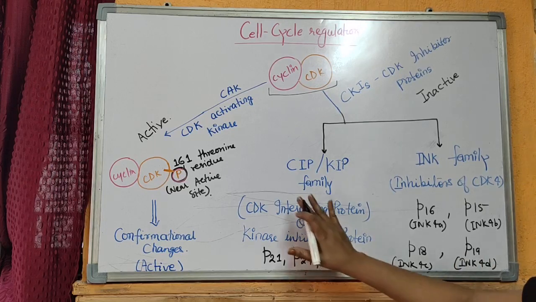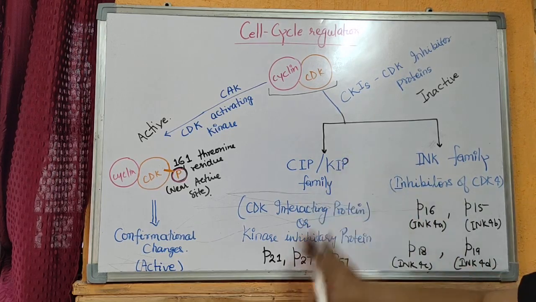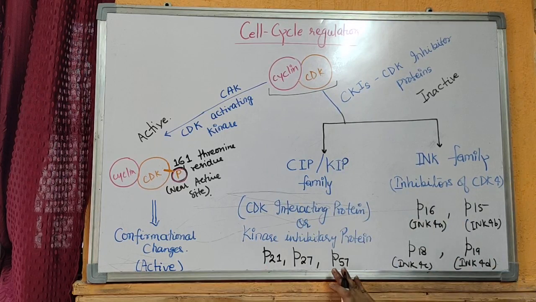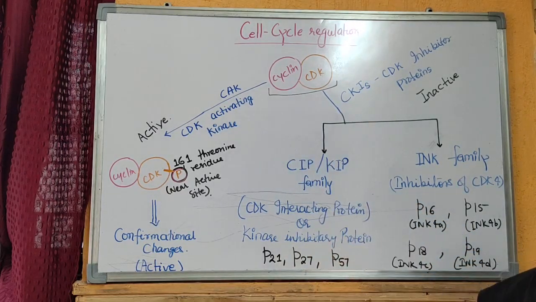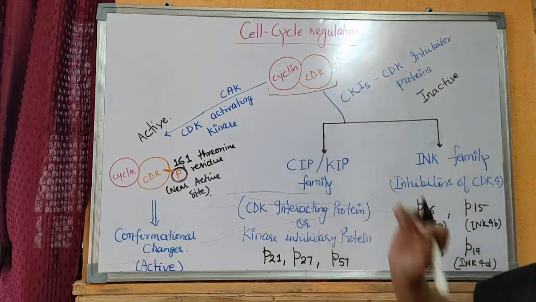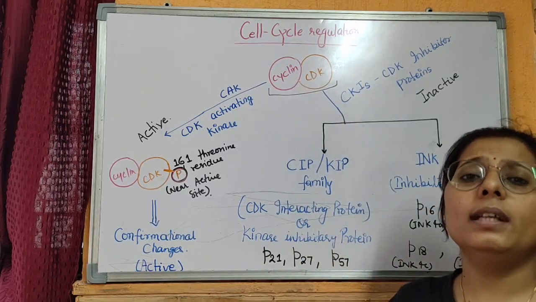All these proteins, P21, P27, P57, P16, P15, P18 and P19, together inhibit the cyclin-CDK complex and then inhibit the cell cycle regulation, and the cell doesn't move into the next phases.